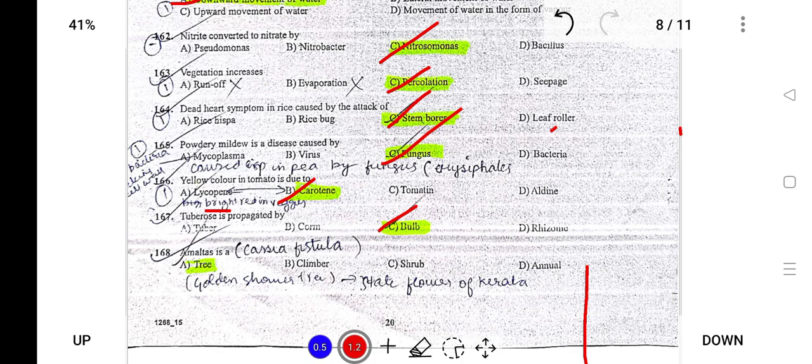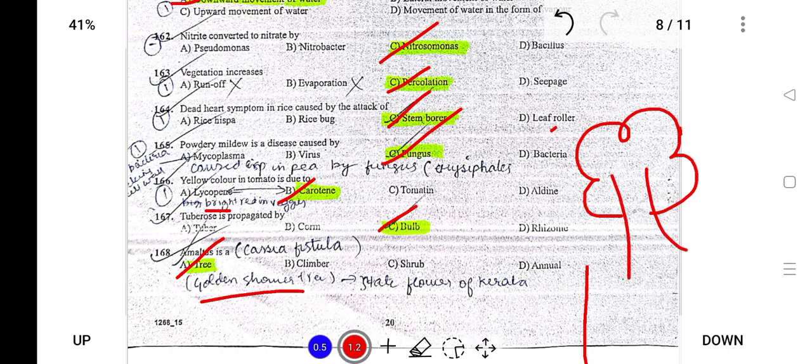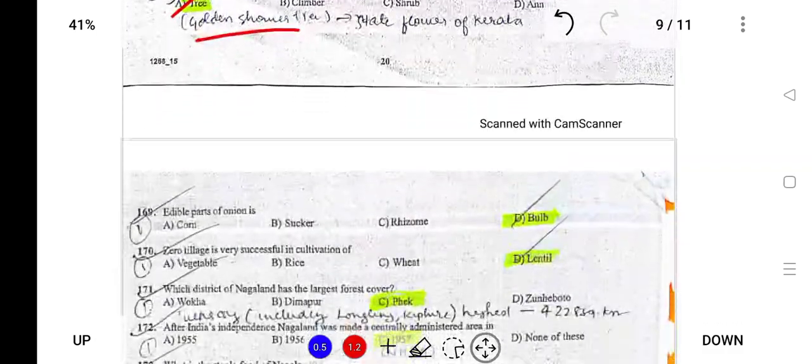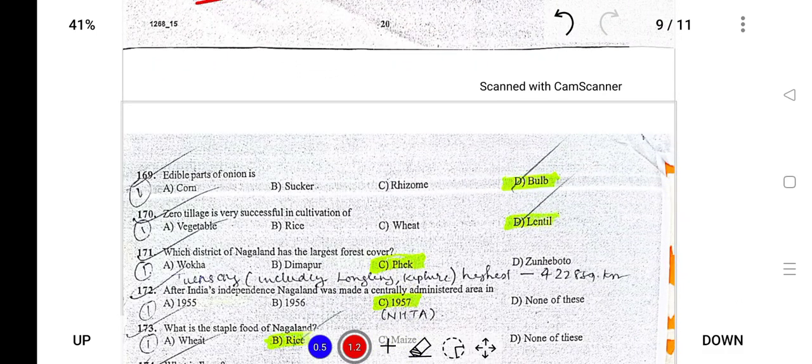Amaltas is a tree. Amaltas is the golden shower tree and is the state flower of Kerala. You must have noticed some trees that have yellow flowers. This is also known as amaltas, and it is the state flower of Kerala, and it is a tree. The edible part of onion is the bulb.